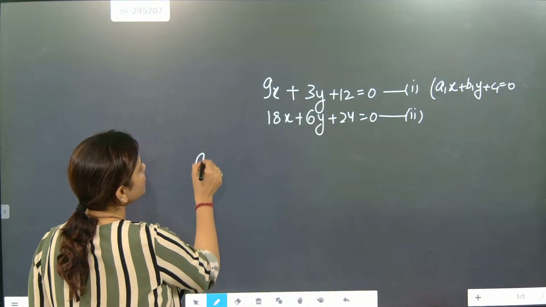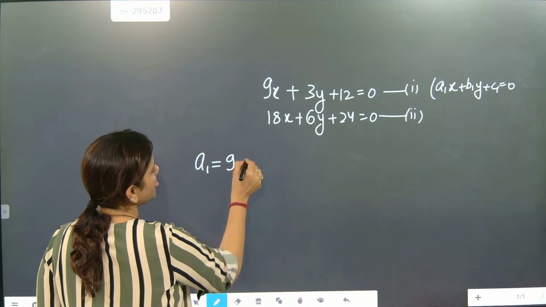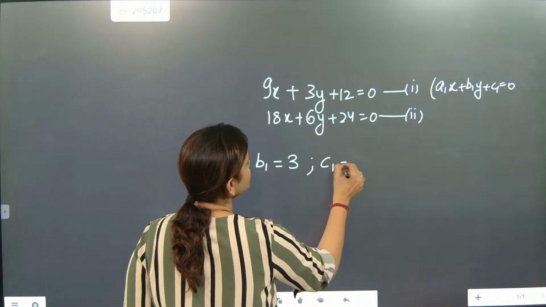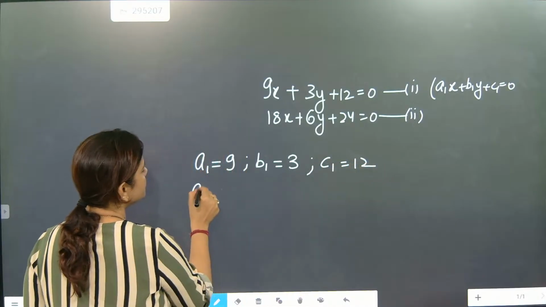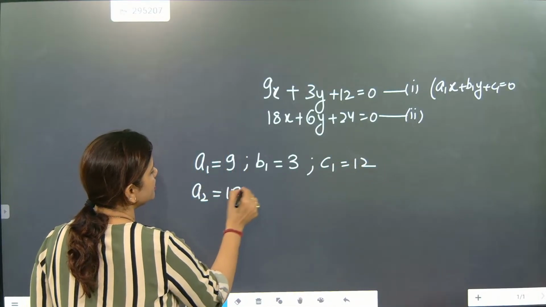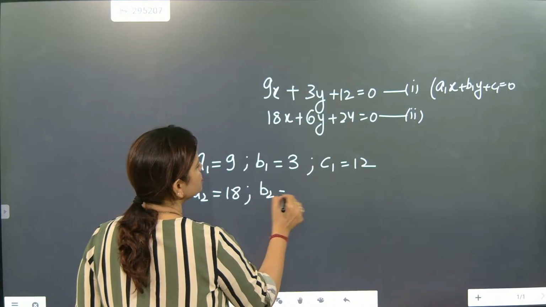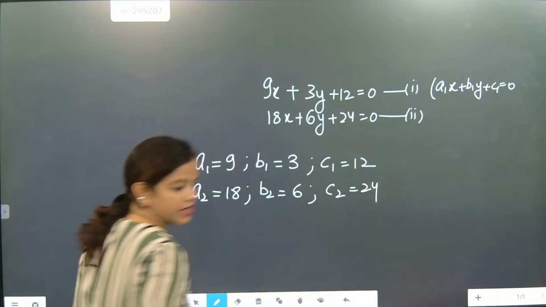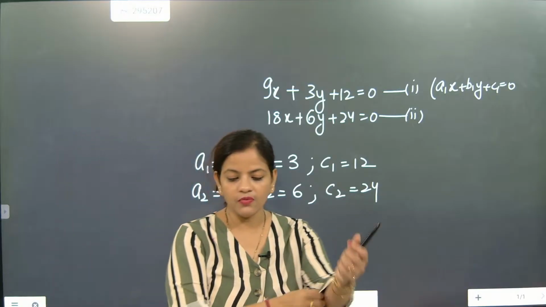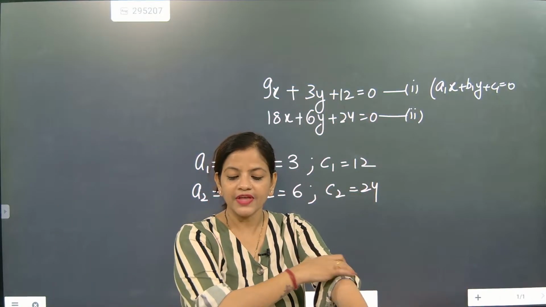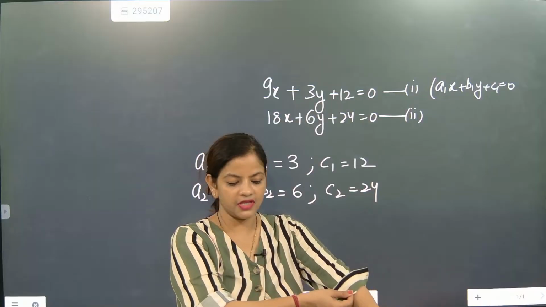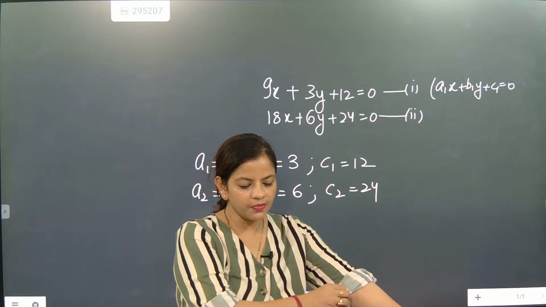What is the value of a1? 9. b1? 3. c1? 12. a2? 18. b2? 6. c2? 24. If you work in your presentation, then only you will be able to solve questions. Otherwise, you will definitely mess everything up.